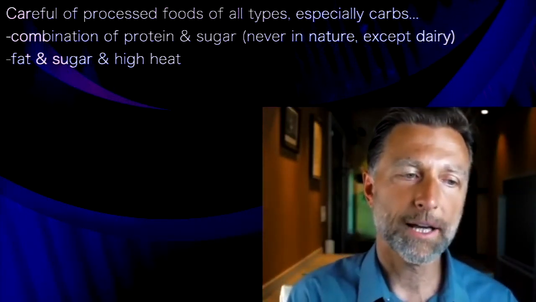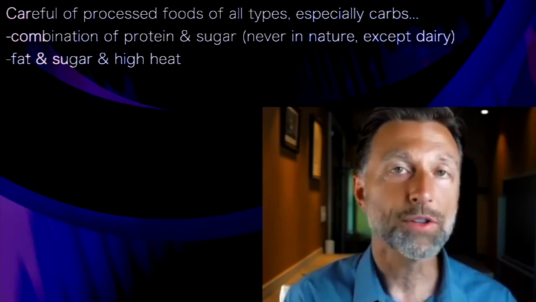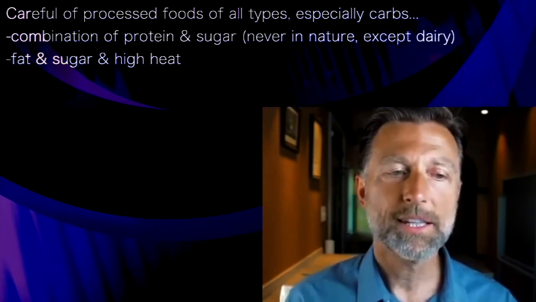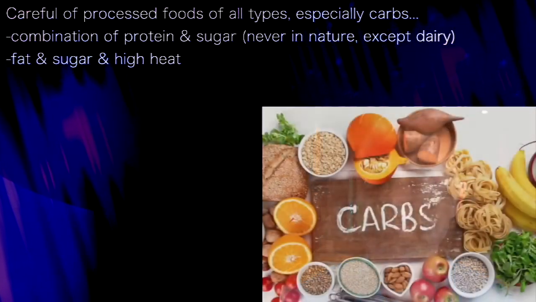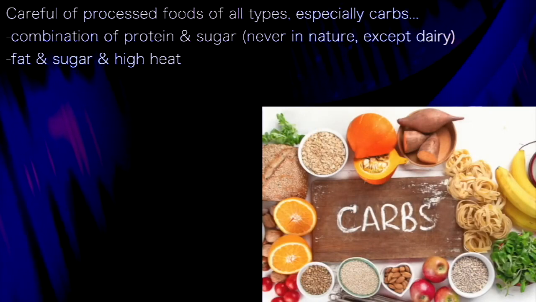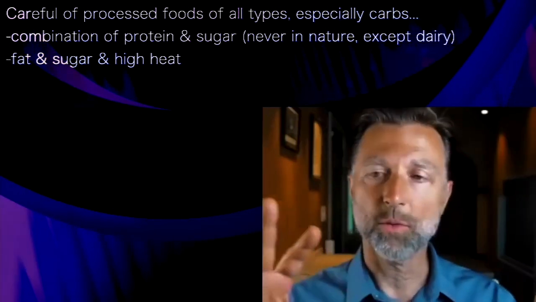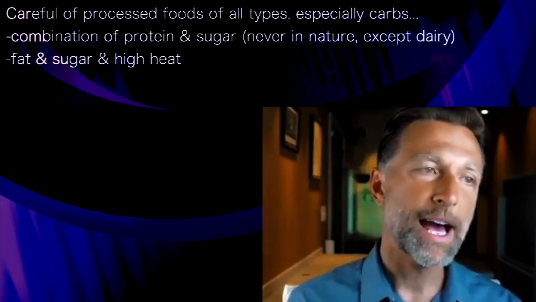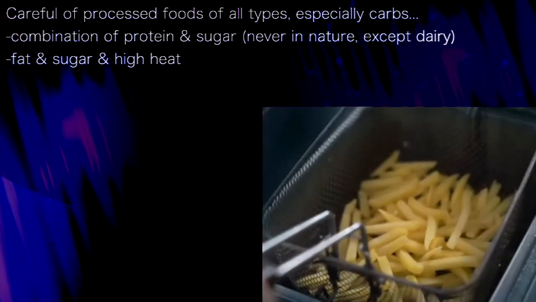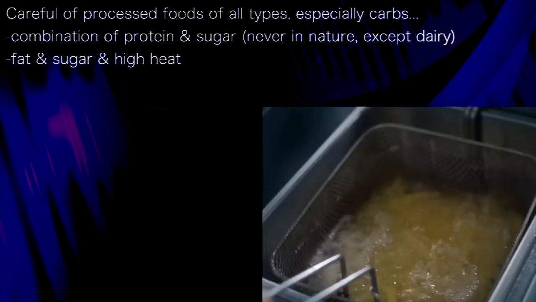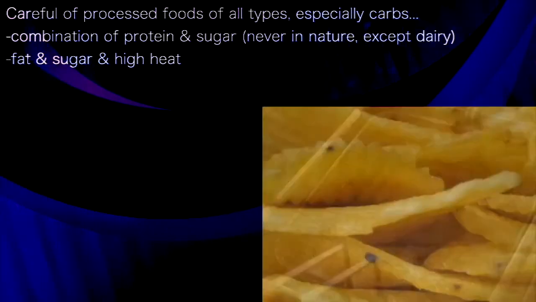Because when we're looking at refined foods or ultra refined foods, it's in the family of a lot of processed meat and refined carbohydrates and chemicals, and the combination with adding a protein with sugar or a fat with sugar with high heats, okay? As in French fries, chips.